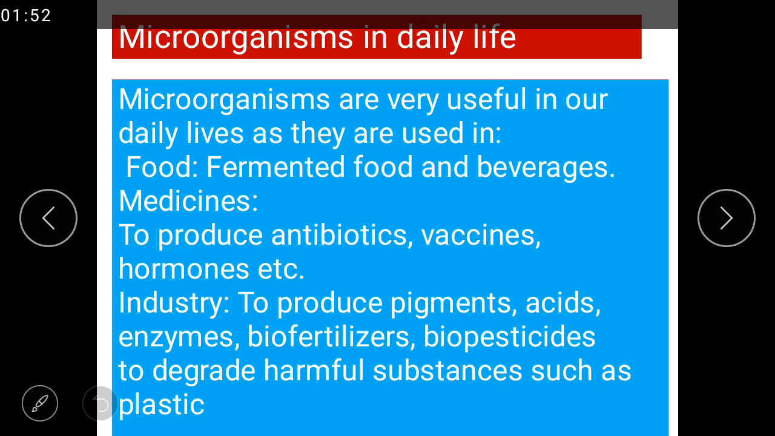And see microorganisms in daily life. Microorganisms are very useful in our daily lives as they are used in food, fermented food, and beverages, and in medicines, to produce antibiotics, vaccines, hormones, etc. In industry, they are used to produce pigments, acids, enzymes, biofertilizers, biopesticides. Next, they are used to degrade harmful substances such as plastic.